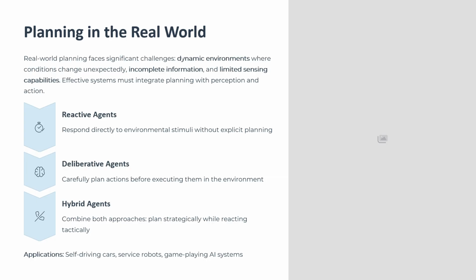They plan strategically for long term goals but react tactically to immediate situations. This is what self-driving cars do. They have a long-term route plan but react immediately to a pedestrian stepping into the road. Real-world applications are self-driving cars, service robots, and game-playing artificial intelligence systems.